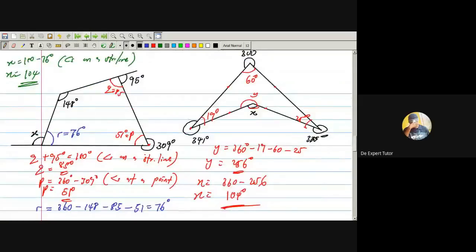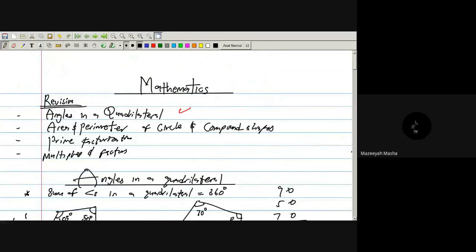Let us look at another one. Another topic. Let us look at compound shape. No, I understand the compound shape. Nice. So let's look at the next one, which is what? Prime factorization. Prime factorization. Yeah. All right.